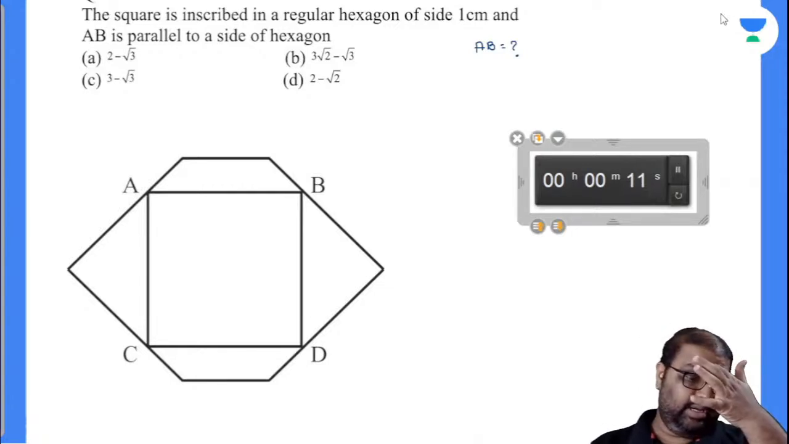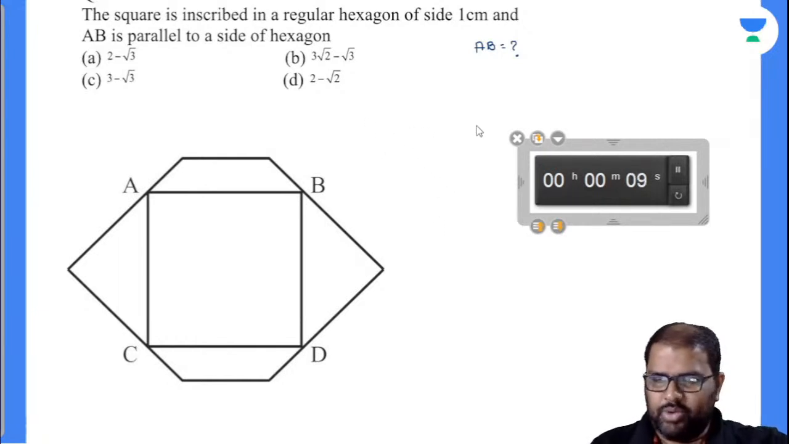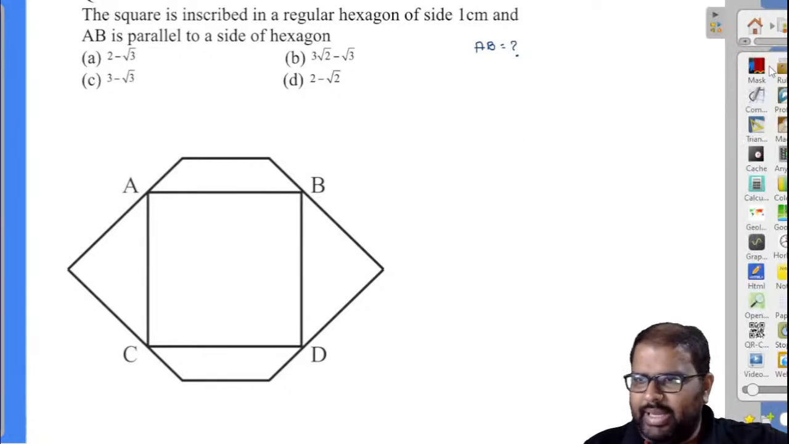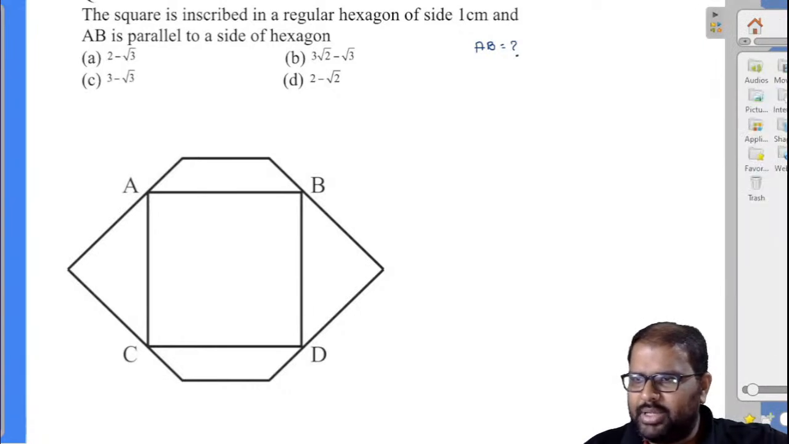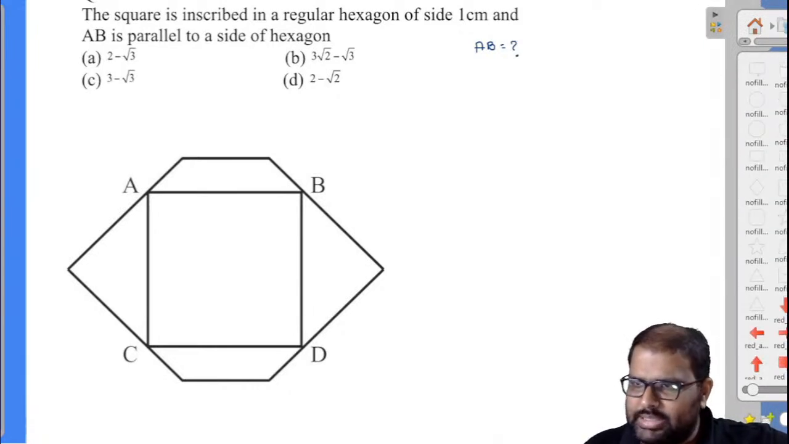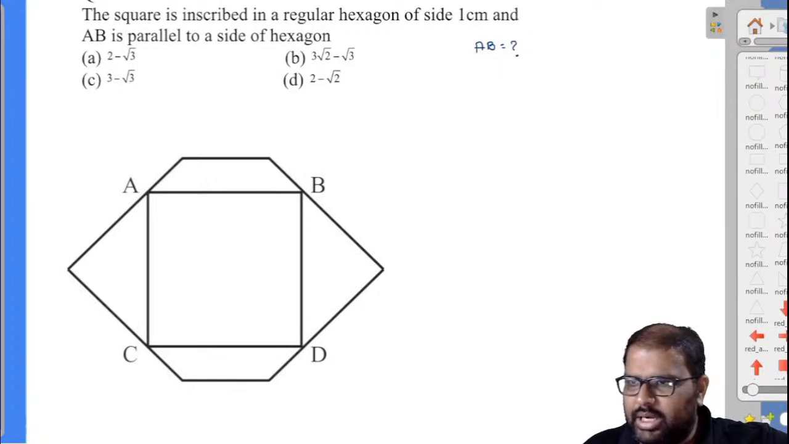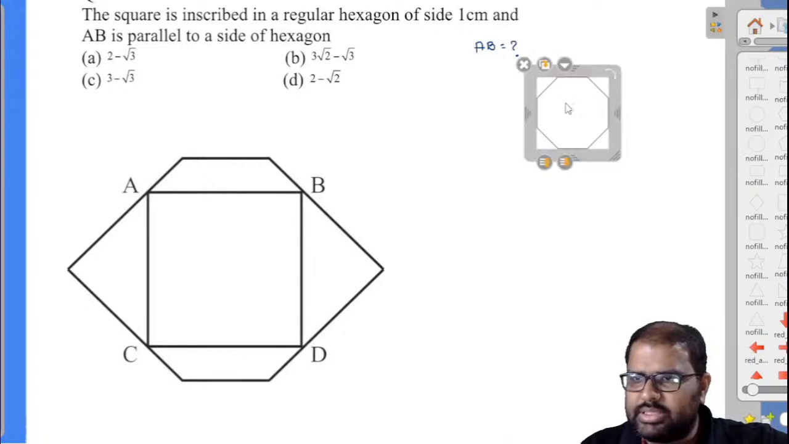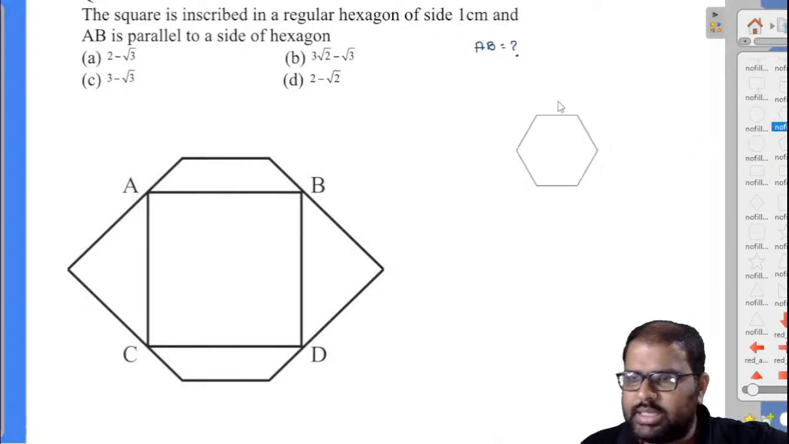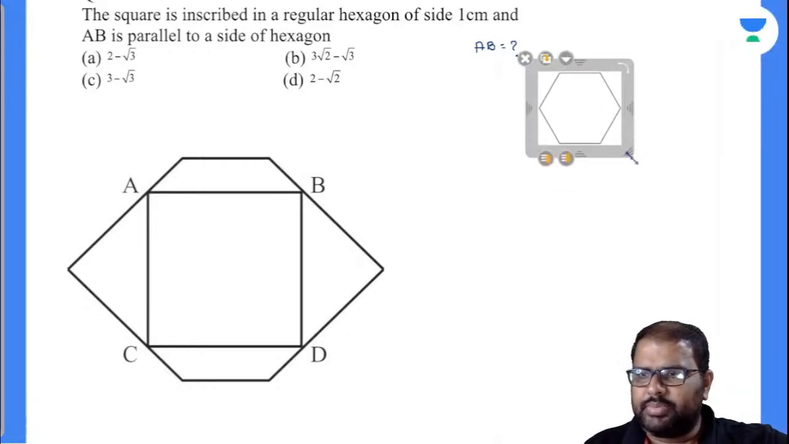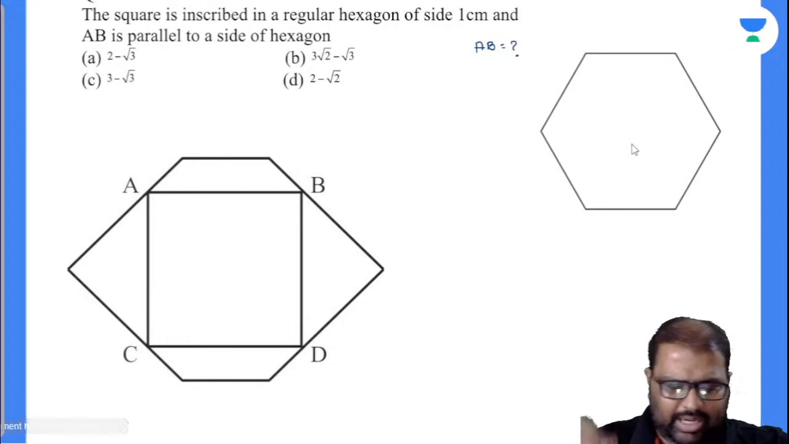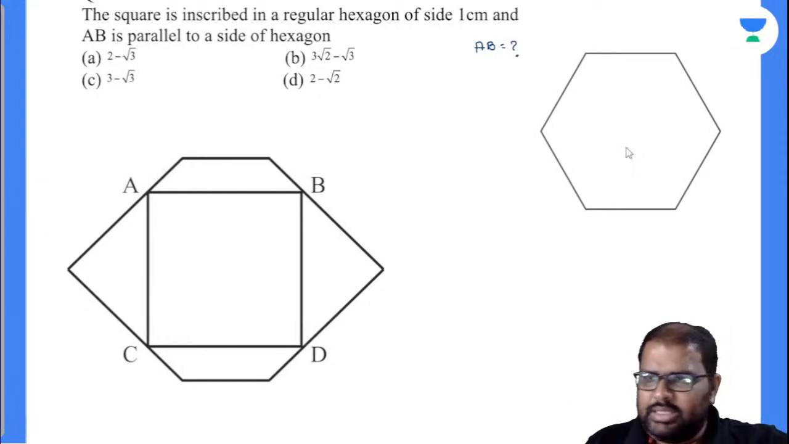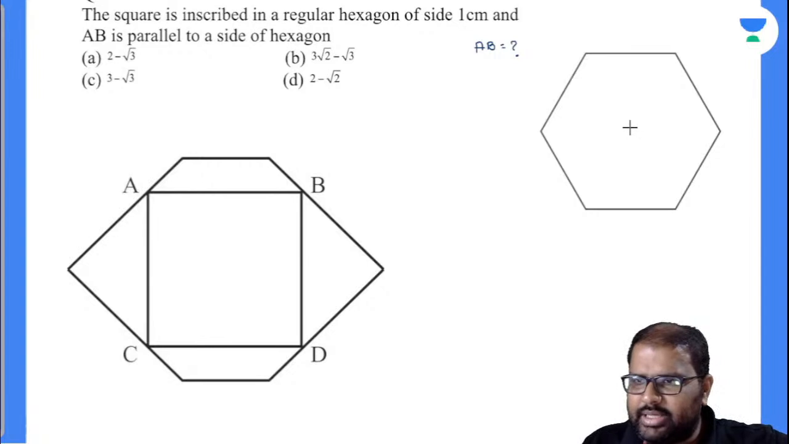Chalo, before going to that, I will be taking down one point regarding hexagon. Let me know how many can know this exactly. This is octagon, sorry. This is hexagon. Let us suppose this is a regular hexagon. As it is a regular hexagon, this is the center of the regular hexagon.